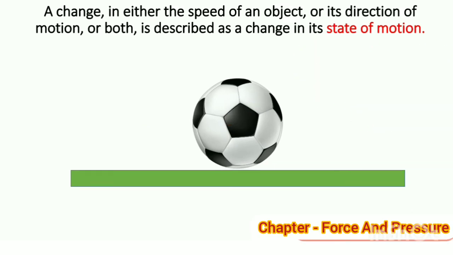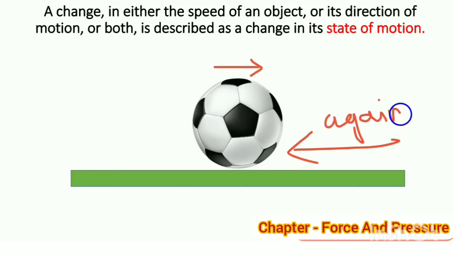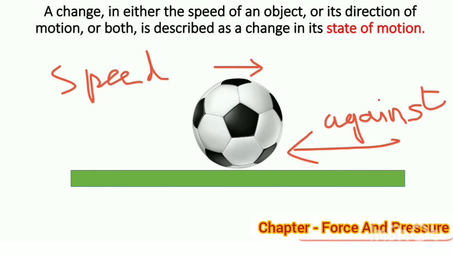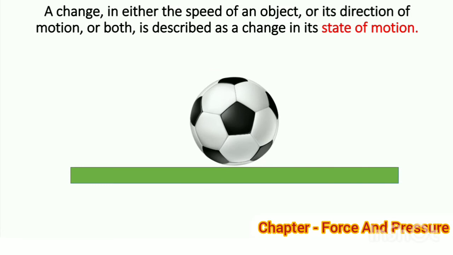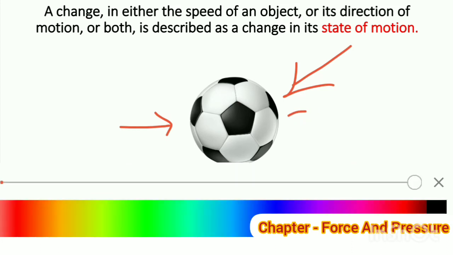Roll the ball on the tabletop and now push against the motion of the ball. What do you observe in this case? That the speed of the ball decreases and it can come to rest. Next, push the ball at an angle to the direction of motion of the ball. What do you observe? The moving ball changes its direction.